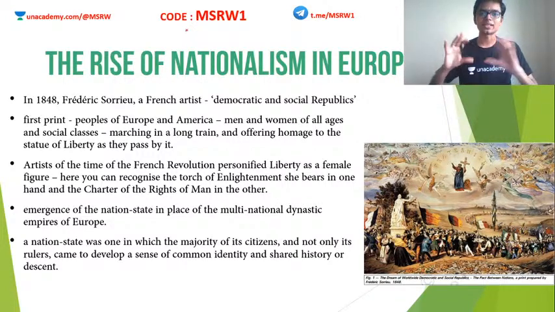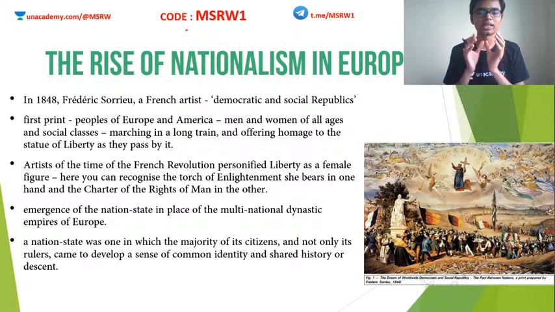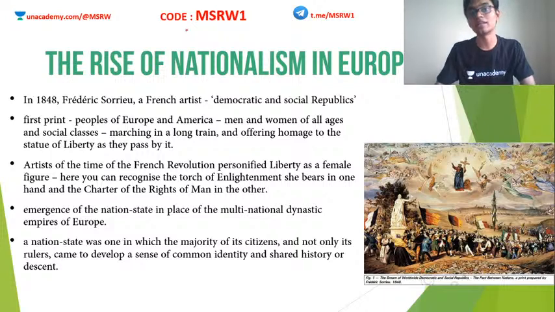All these things are given in a very superficial manner in your NCERT Standard 10 textbook. We are not going into depth. I have already taken chapters like the French Revolution, unification of Italy, and unification of Germany in the world history classes on my Unacademy channel. You can go back and watch them if you want a much deeper class. This one is based on NCERT alone, so I will be sticking to that.